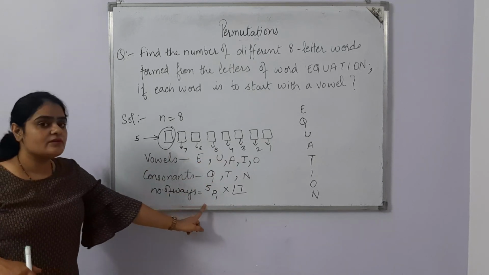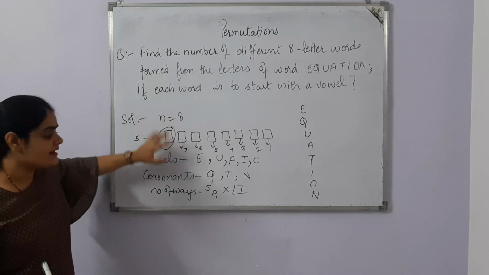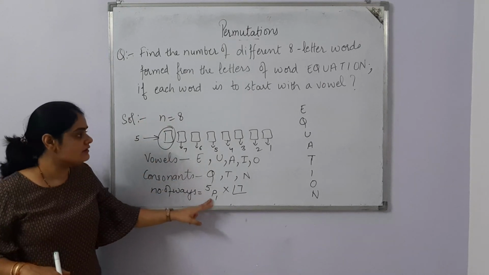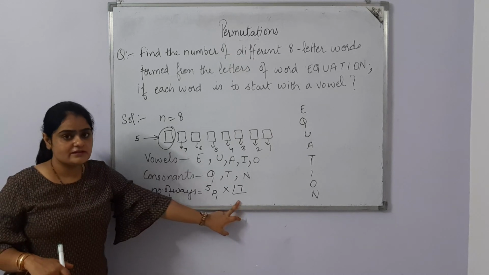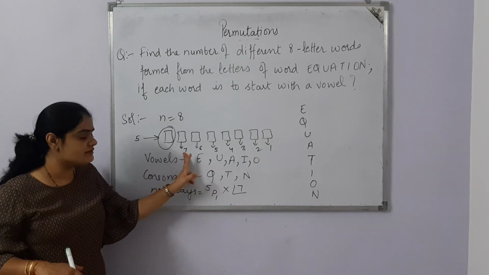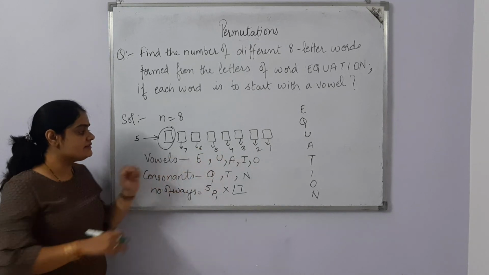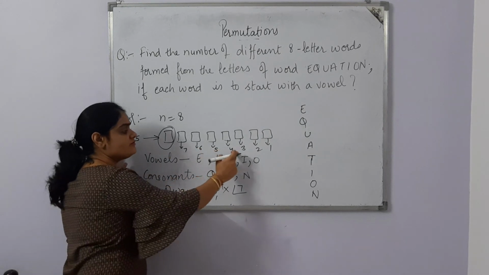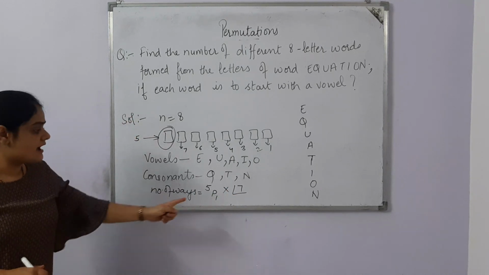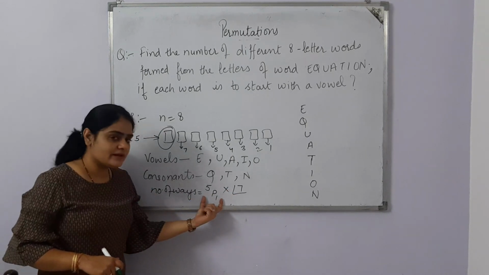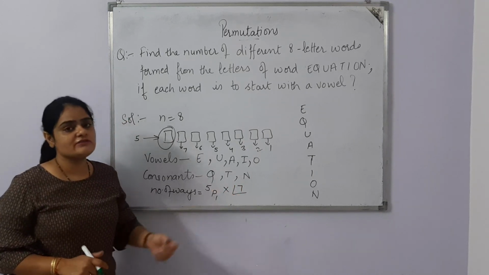With the help of the formula, it is quite easy. Out of 5 vowels, we are going to fill 1 vowel in the first box, and the rest of the 7 boxes will be filled in 7 ways, 6 ways, then so on up to 5, 4, 3, 2, 1. So we can write into 7 factorial. After solving, we'll open the factorial, and after that we'll get the answer.